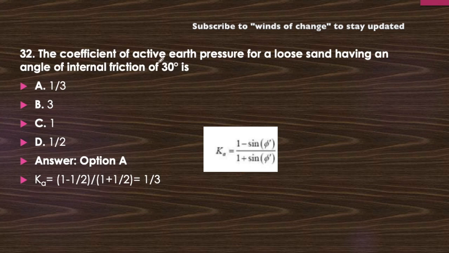Since the angle of internal friction is 30 degrees, sin 30 is 1 by 2. Putting this value here, 1 minus 1 by 2 upon 1 plus 1 by 2, the answer obtained is 1 by 3. So option A will be the correct one. You just have to memorize this formula. It is a very important formula. This can be asked in any question, directly or indirectly.